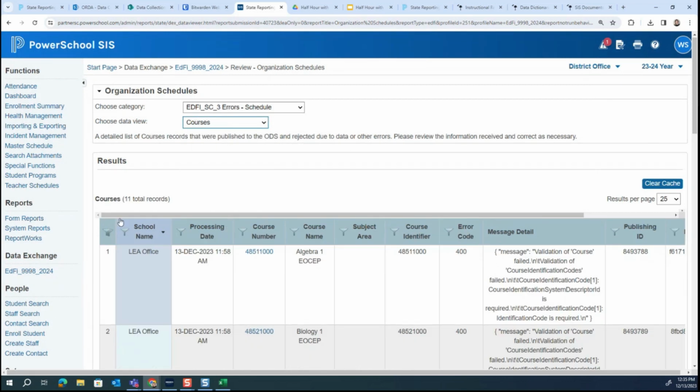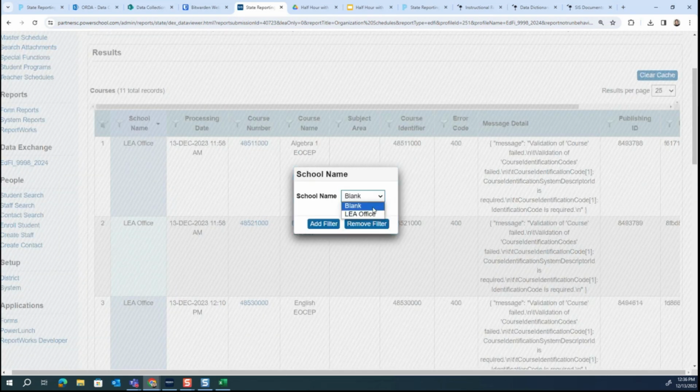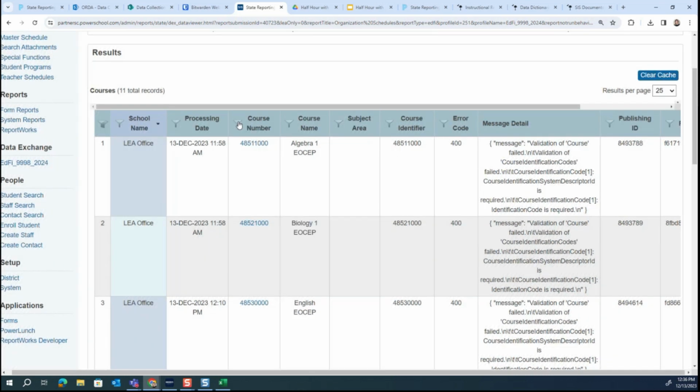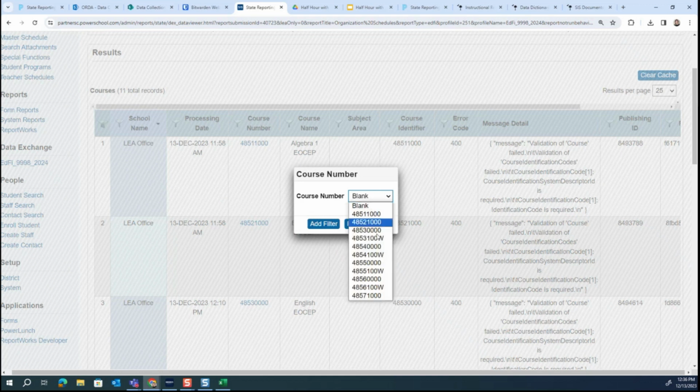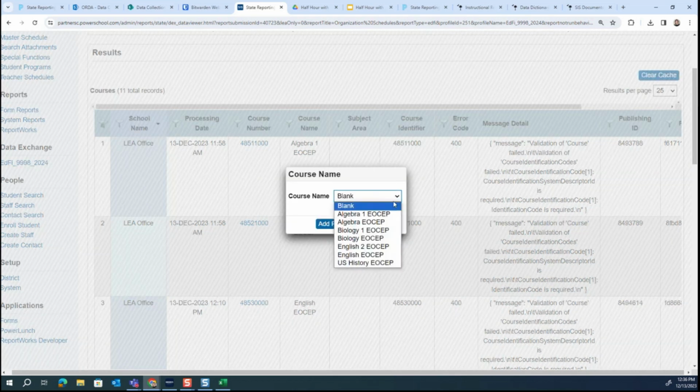And then for courses, there they are. There are my 11 total records. Let's take a look at the schools where we see this error. It's only for the LEA office, so only for your district office, whatever that's called in your PowerSchool instance. Here we have the course numbers that are affected by this. Here we have the course names.